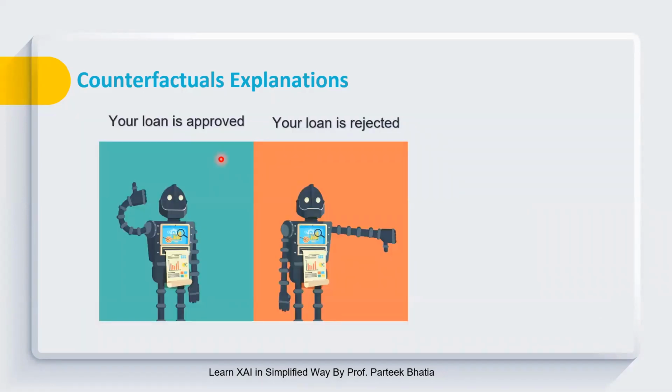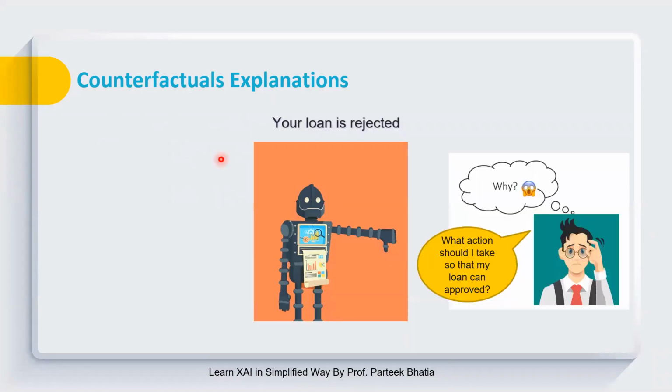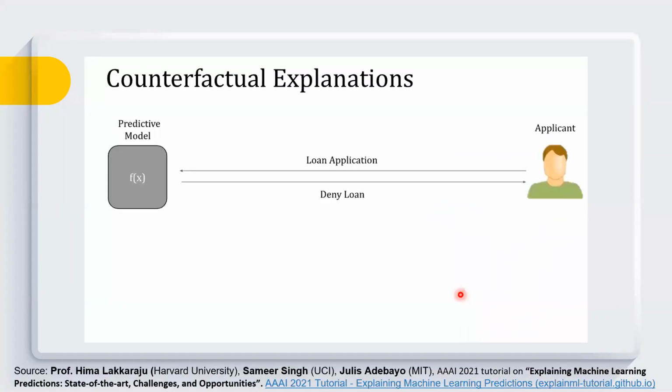Let us consider this situation by considering an AI-based loan approval system. Let's suppose that the loan has been rejected by our AI system. Now, in this particular situation, of course, this person is concerned to know why his loan has been rejected. He is also concerned to know what action he should take so that his loan can be approved, because at present it is rejected. This situation is depicted very well by Hema et al. in their tutorial on explainable AI.